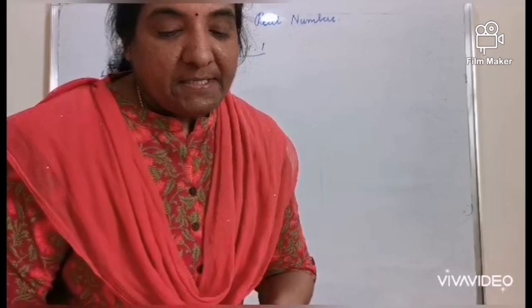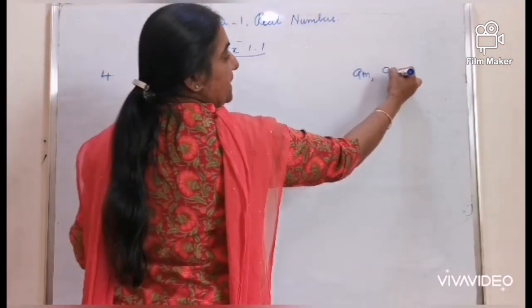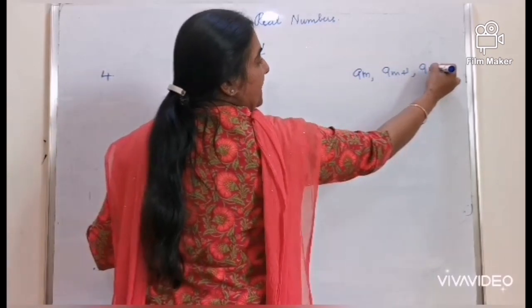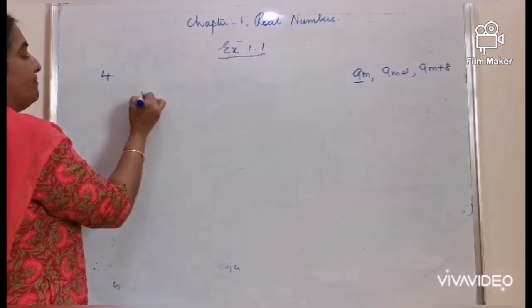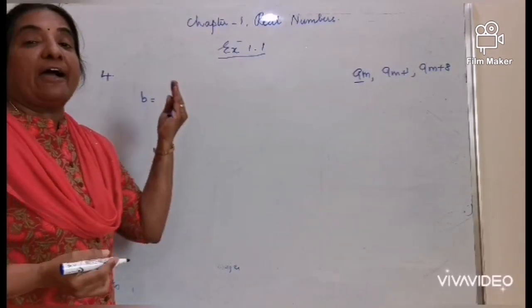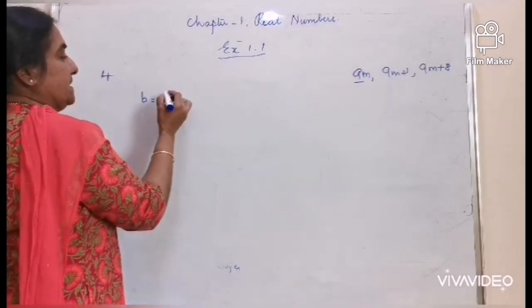In that case, since the values are given as 9m, 9m plus 1, 9m plus 8, you can take the value of b as any factor of 9. So the factor of 9 is 3.